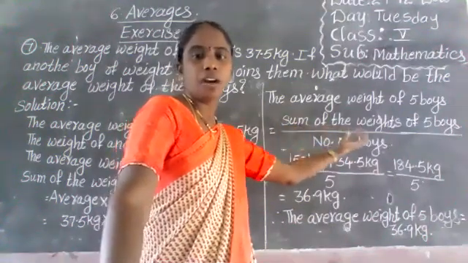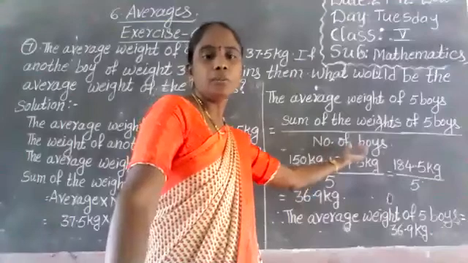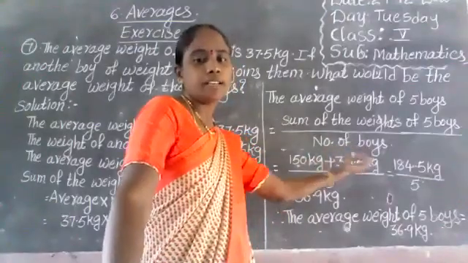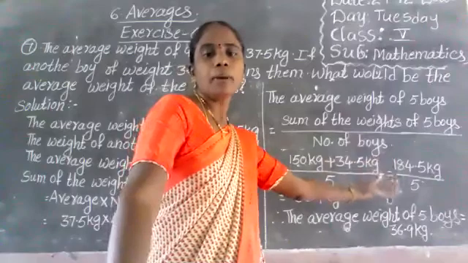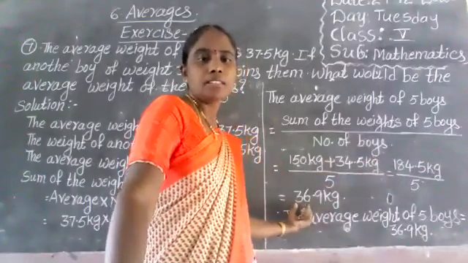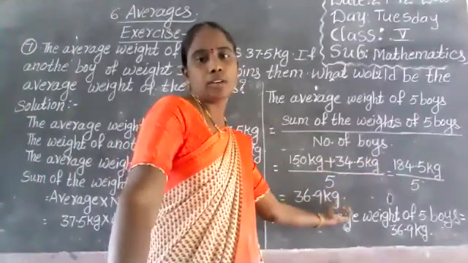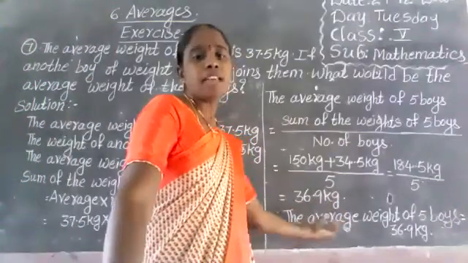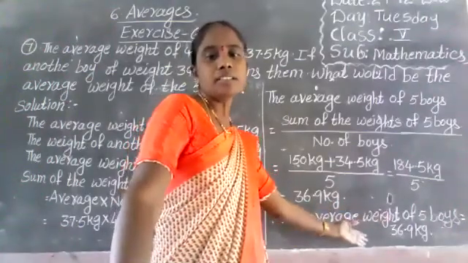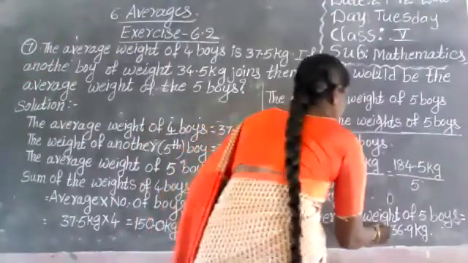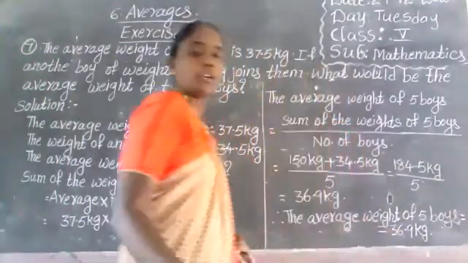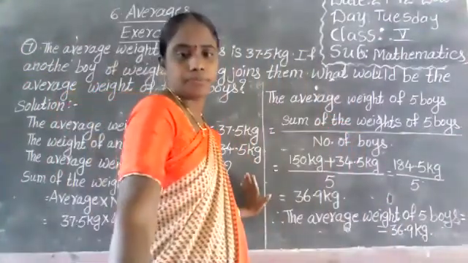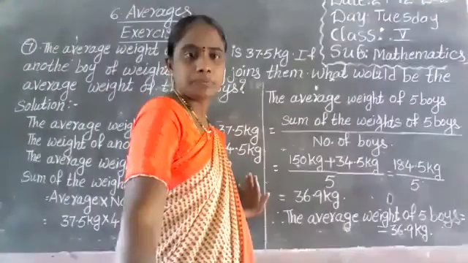Sum of the weights of 5 boys by number of boys, that is 184.5 by 5. Then we get the answer 36.9 kilograms. The average weight of 5 boys equals 36.9 kilograms.